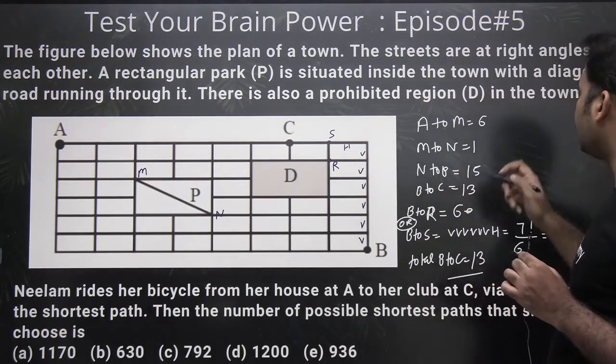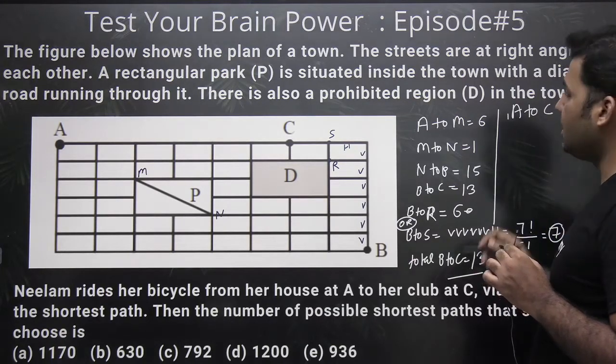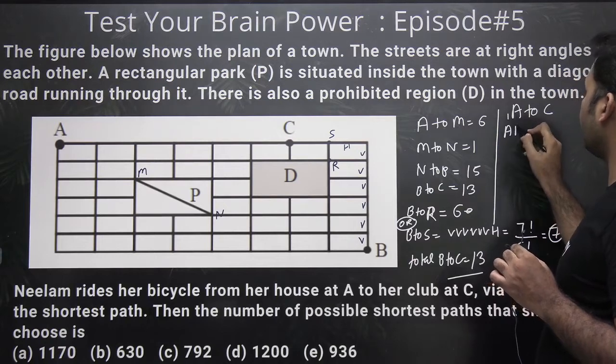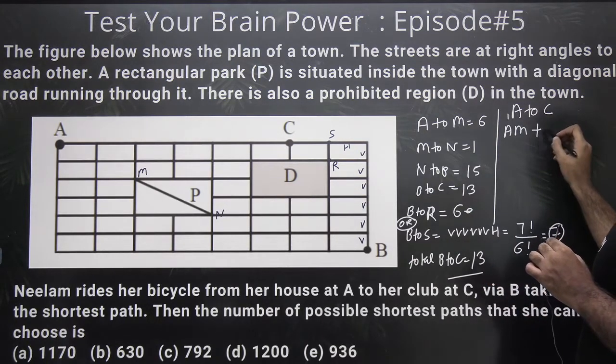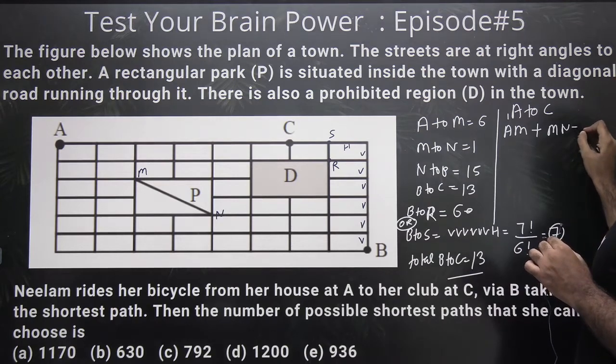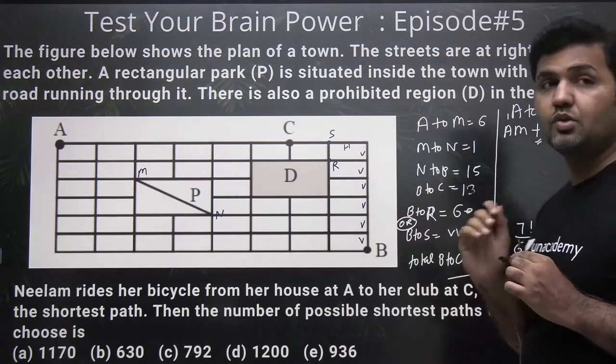Now finally, what I'm supposed to find out is A to C via B, right? She first has to go A to M, then M to N, then N to B, then B to C. But the plus here is used for AND.